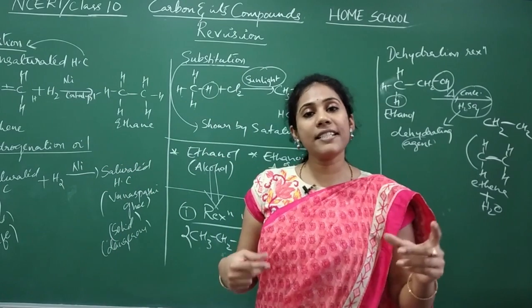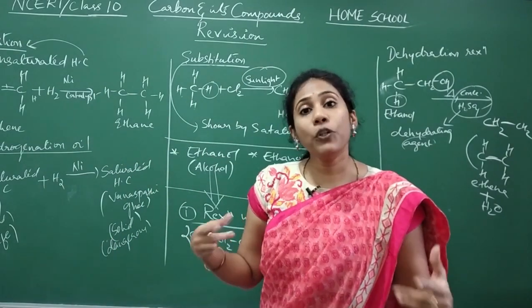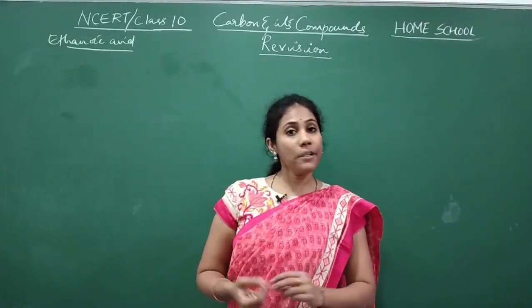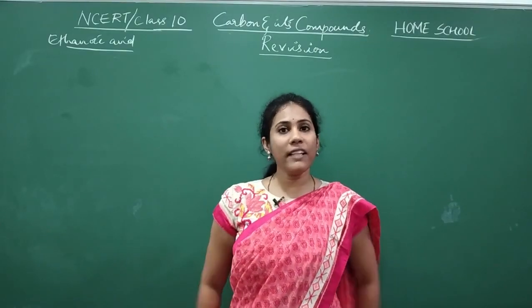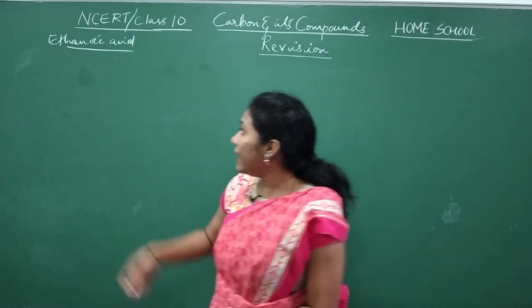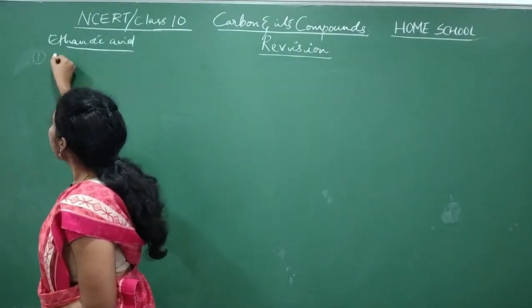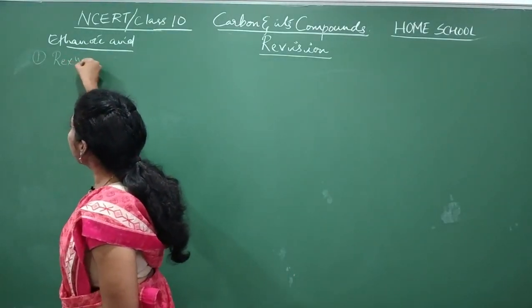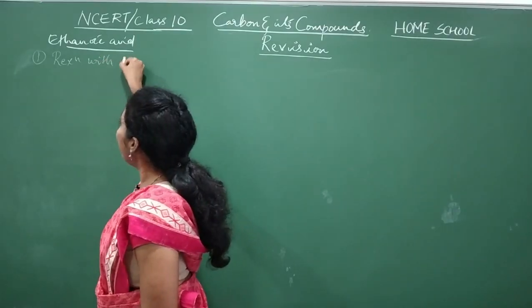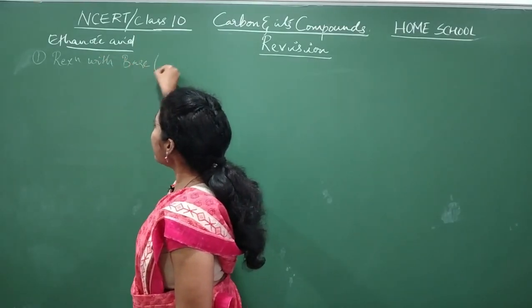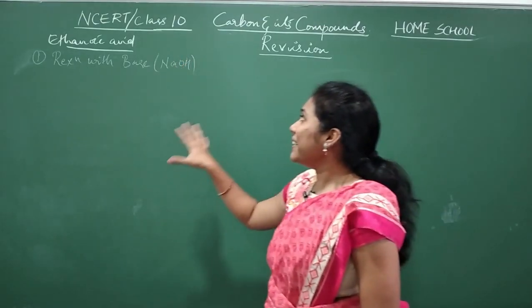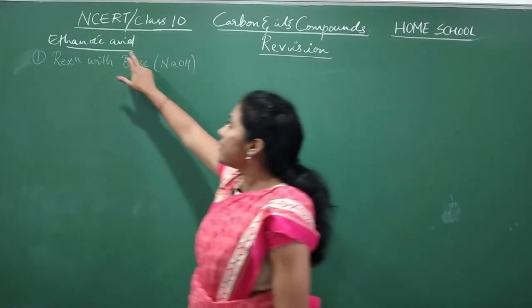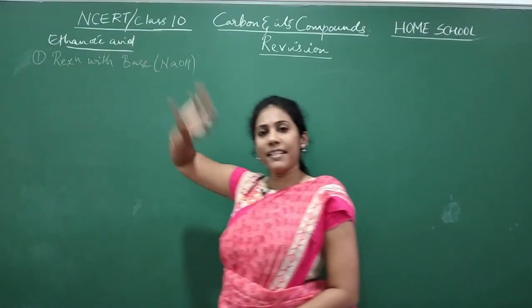Now we will go for studying the reactions of ethanoic acid. Ethanoic acid mainly shows 4 important reactions. All the 4 are very, very important. Under that, the first reaction is reaction with base. The base I take here is NaOH. Why can it react with the base? Since this is an acid, the name itself says it is acid.